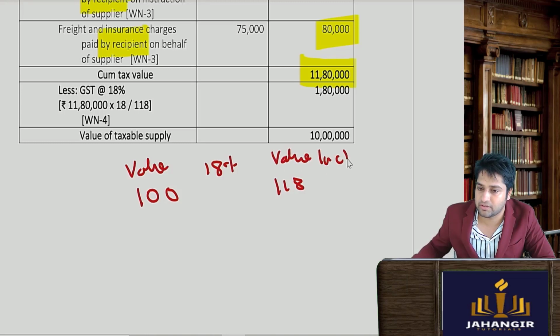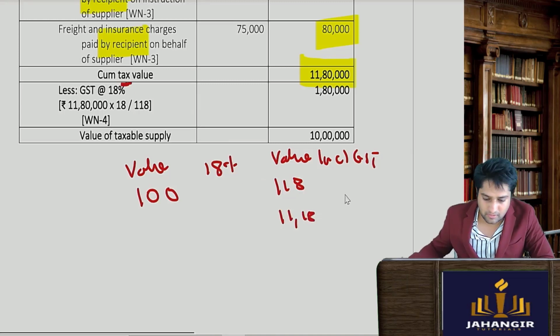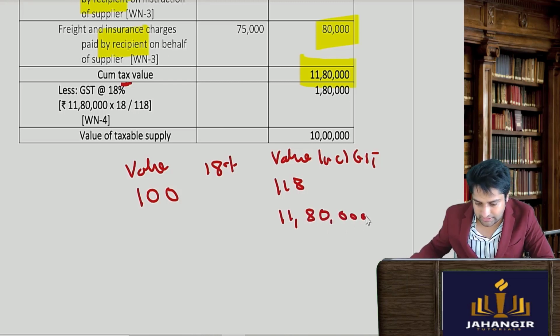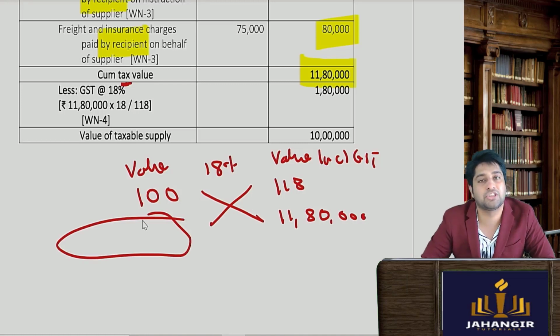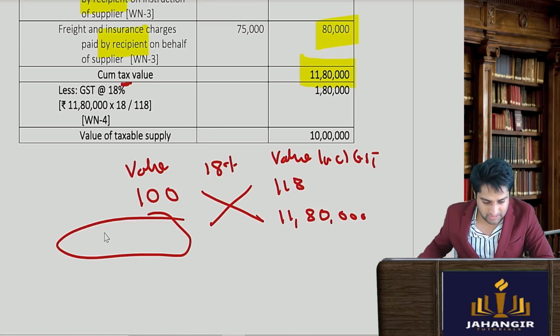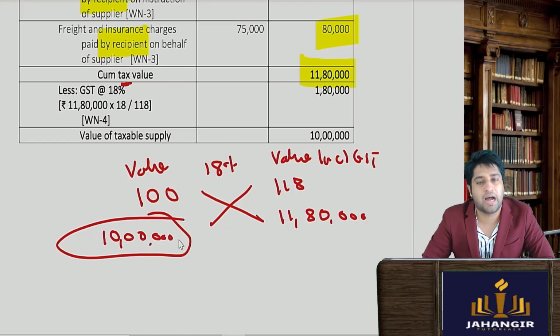Now we know that 11,80,000 is including GST. It's a cum value. So we'll write it here. 11,80,000 is including GST. Now you do a basic cross multiplication and you will get the answer, that is 10 lakh rupees. I hope this is clear.